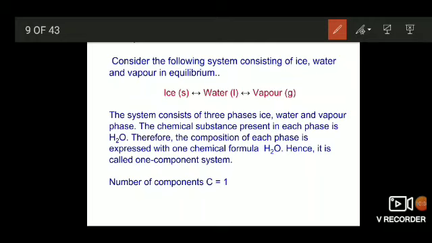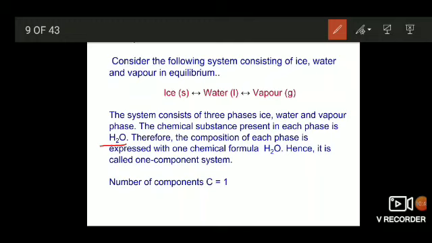In all the three phases, what is present? What is the chemical constituent present in ice? H2O. What is the chemical formula for water? H2O. What is the chemical constituent present in vapor, water vapor? That is H2O. That is one formula, H2O, is enough to express all the three phases.